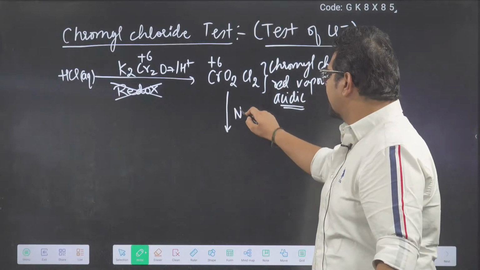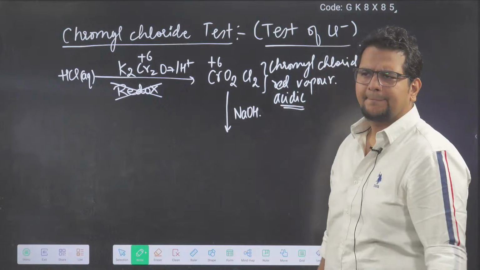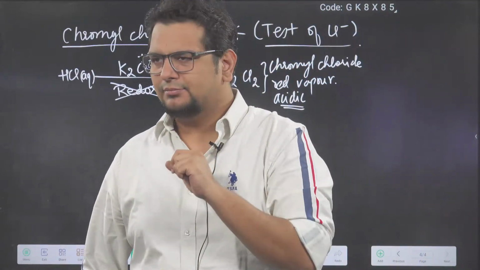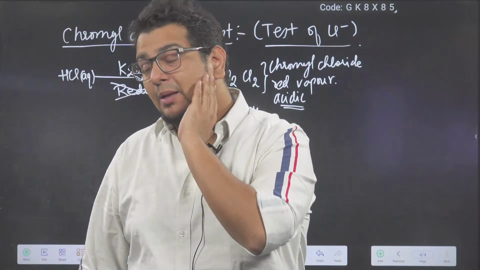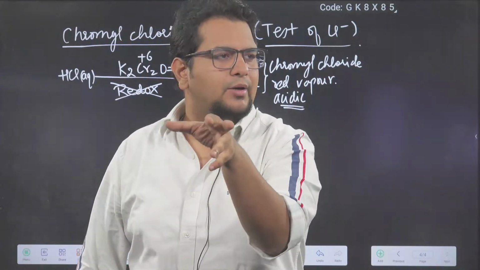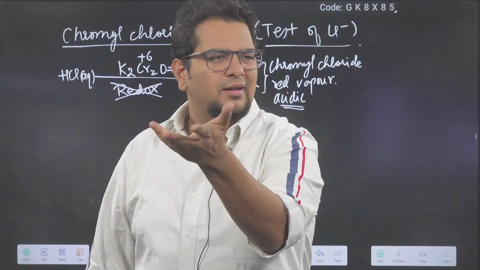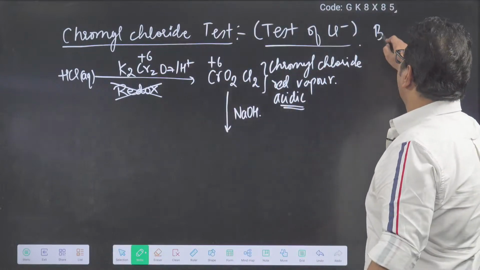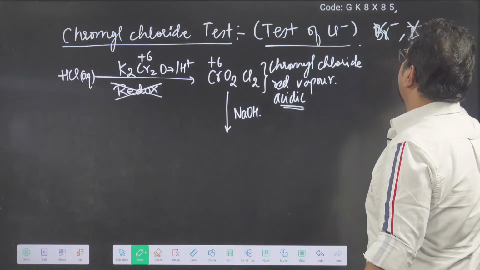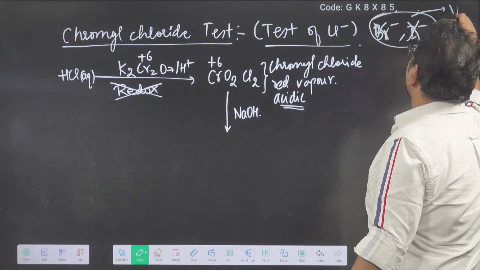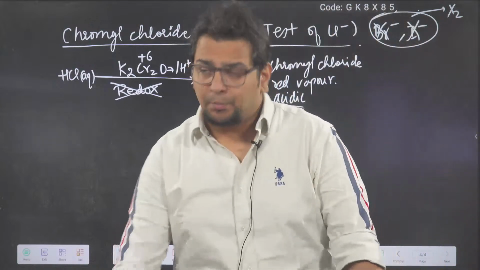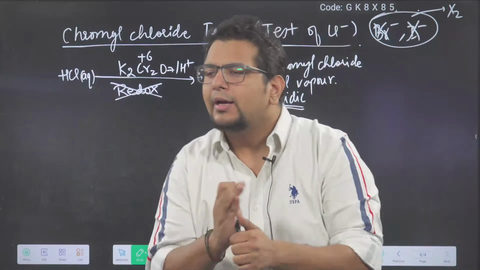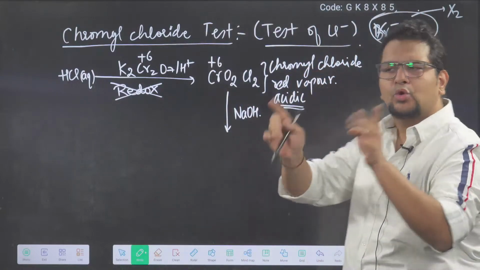So I treat this with a base, NaOH. Why? Because reddish vapor can also come with bromine, so confusion might be there that maybe it is bromine. Because K2Cr2O7 with Br minus can become Br2 gas. Clear, bhai? This test cannot be shown by Br minus or I minus, because Br minus and I minus will become Br2 and I2. So bromine will also give you reddish brown vapor with K2Cr2O7. How would you know that this red color vapor is CrO2Cl2?